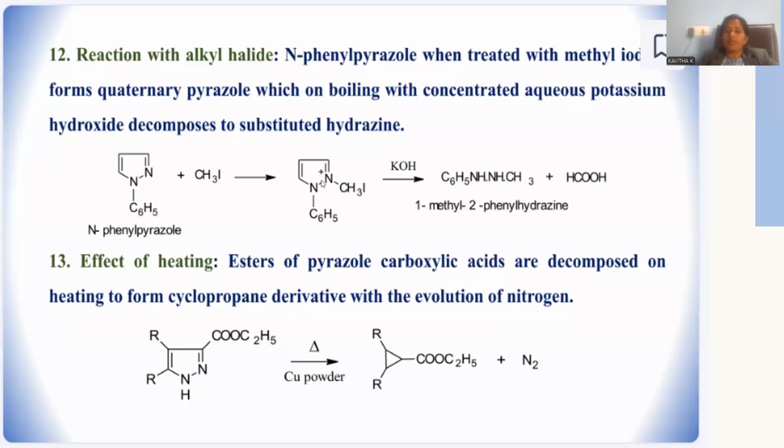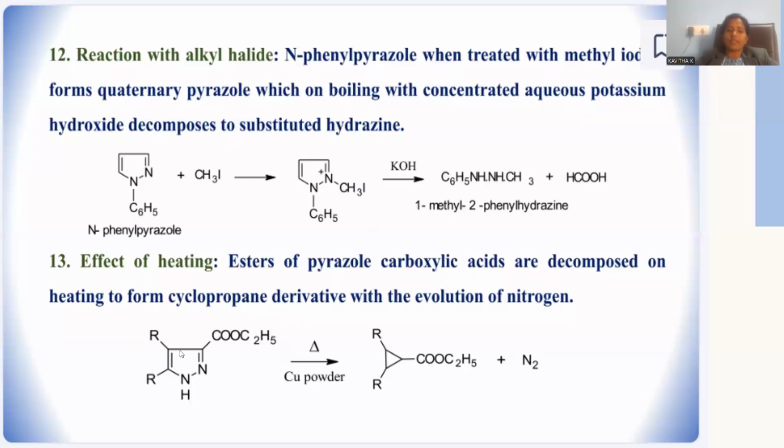The ring will be opened. The two nitrogens present are converted into a kind of hydrazine. This part becomes a hydrazine derivative, and the leftover 3 carbon part is converted into what? Formic acid molecules. This is ring opening. A vigorous reaction occurs, giving rise to cleavage of the ring.